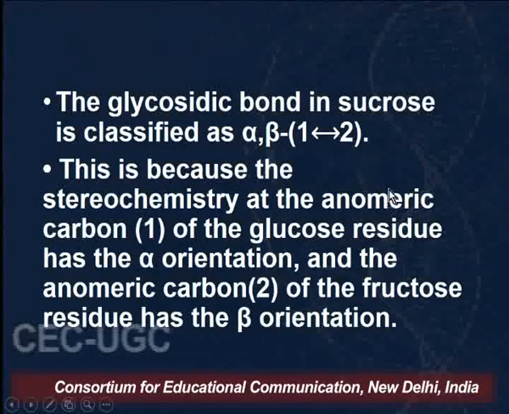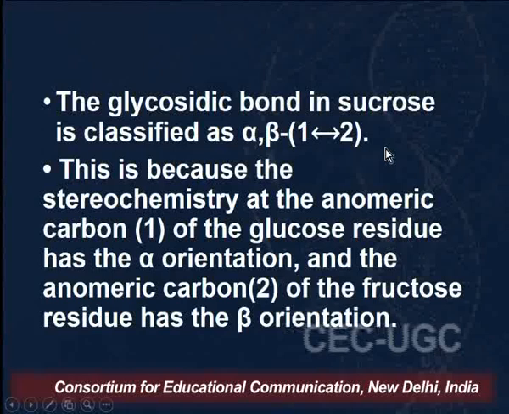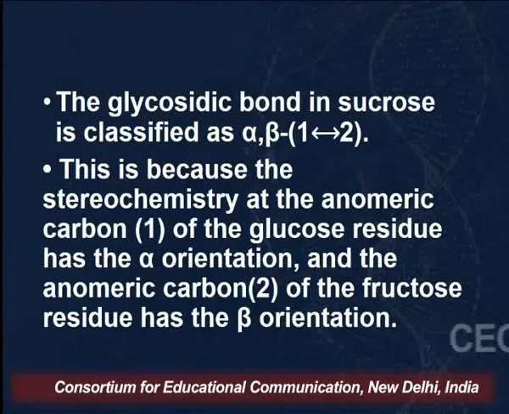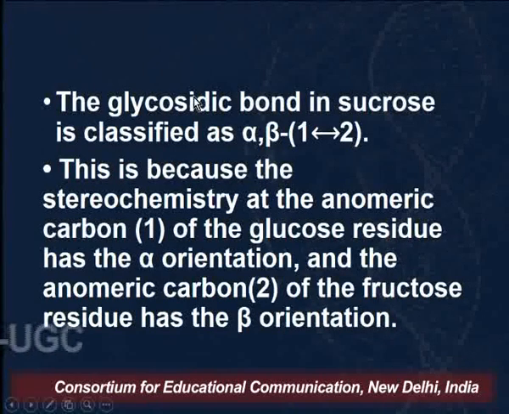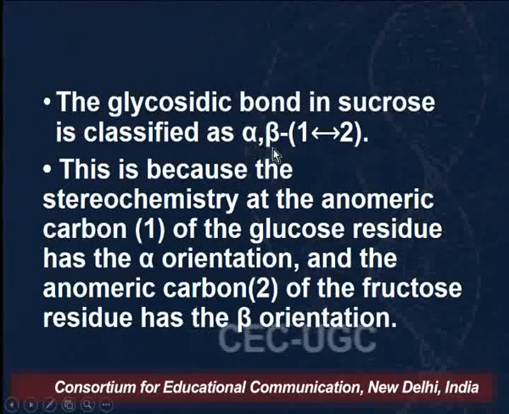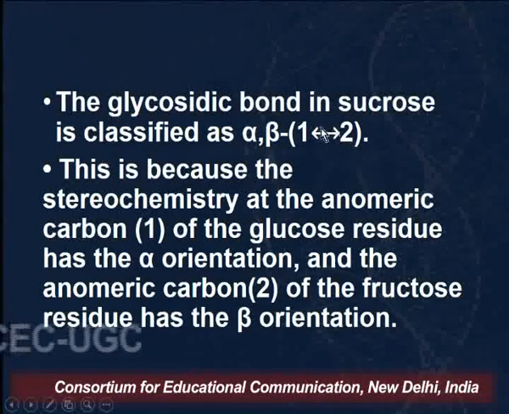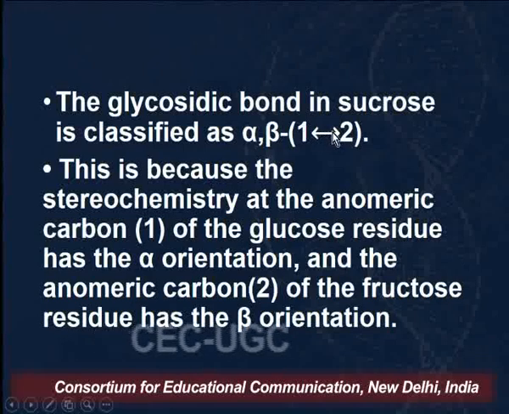Now we are concentrating on the linkage. The linkage in sucrose is classified as alpha comma beta dash alpha 1,2, and here we are representing this with a double arrow.